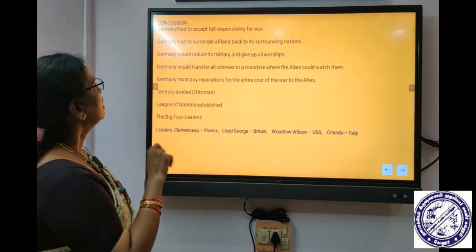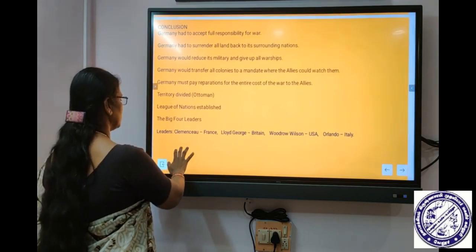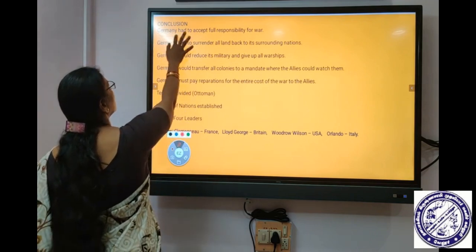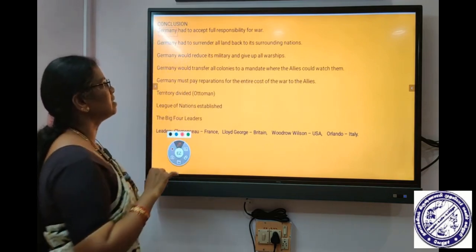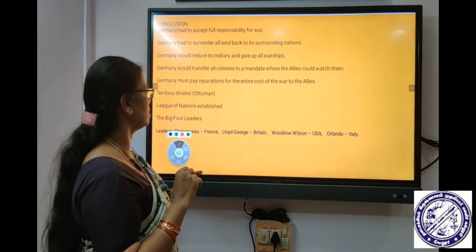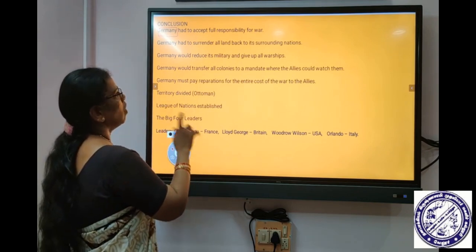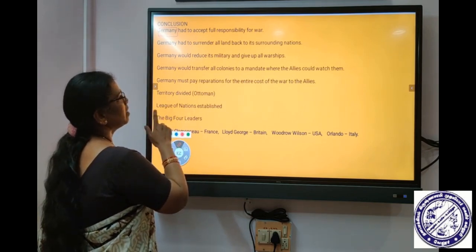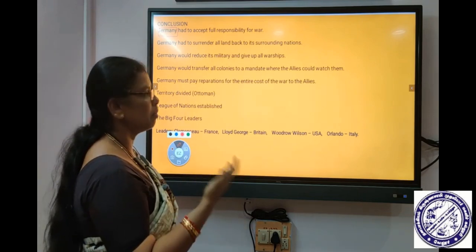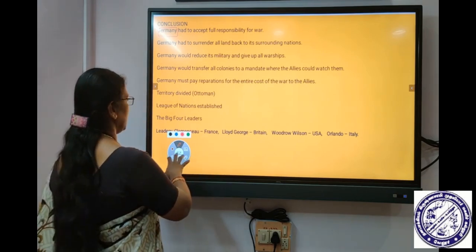Germany was defeated in the Battle of Marne, and there was heavy loss for Germany. The world countries made Germany responsible for this war. They said it was Germany who created the First World War, so heavy laws were imposed and Germany was forced to pay a huge amount as war indemnity. Most of the territories belonging to Germany were taken away by the Allied powers.